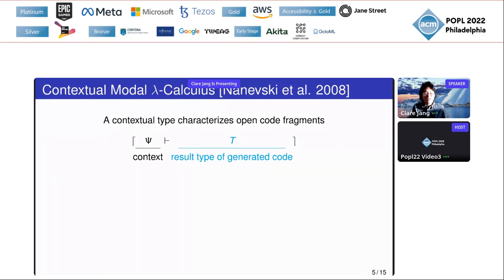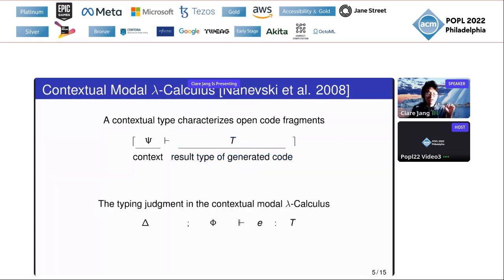The typing judgment in the calculus uses two contexts separated by a semicolon: the global context delta, which is accessible in any future stage, and the local context phi, which is accessible only in the current stage. It checks whether a term E has a type T in those contexts.